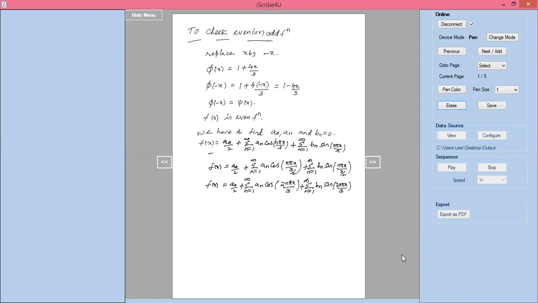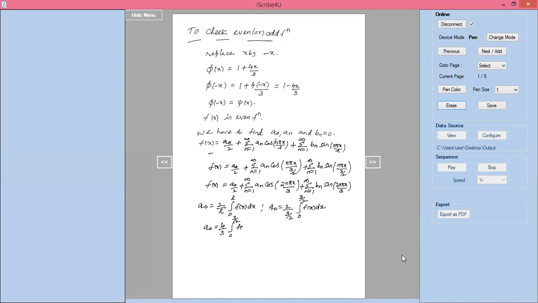Now I will write a naught equal to 2 by L into integration of 0 to L f of x into dx. Now I will write a naught equal to 2 by L, which is 2 divided by 3 by 2, integration of 0 to 3 by 2 of f of x into dx. So a naught equal to 4 by 3 into integration of 0 to 3 by 2 f of x into dx.